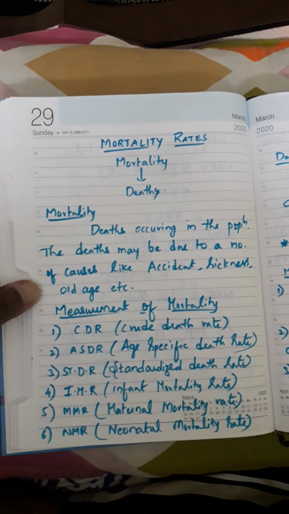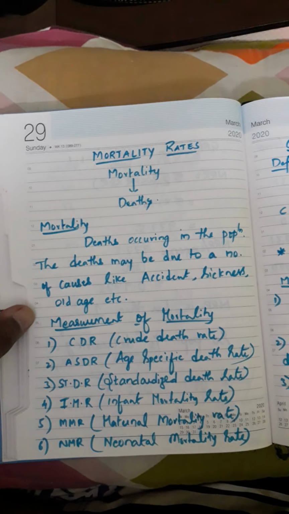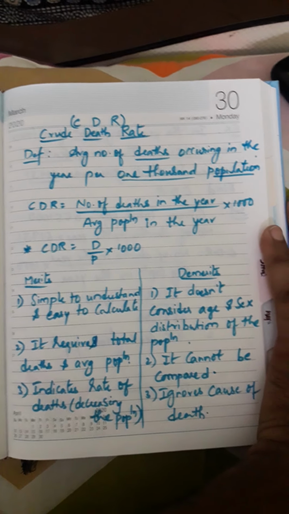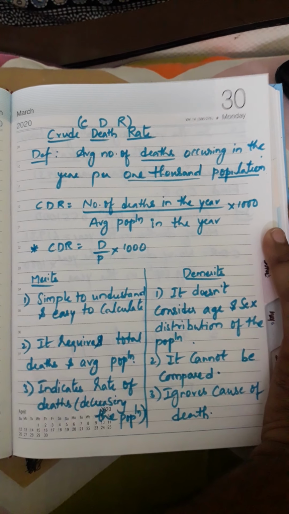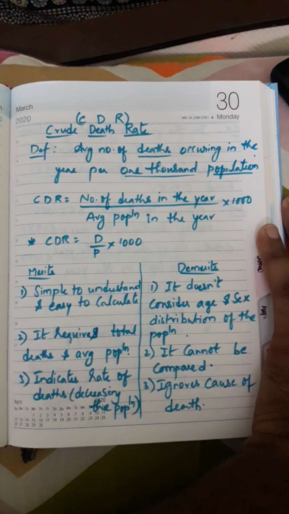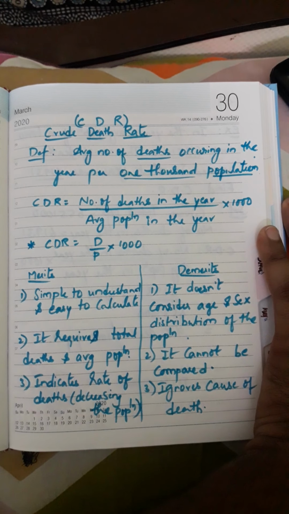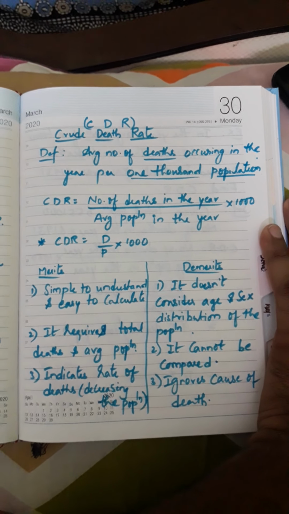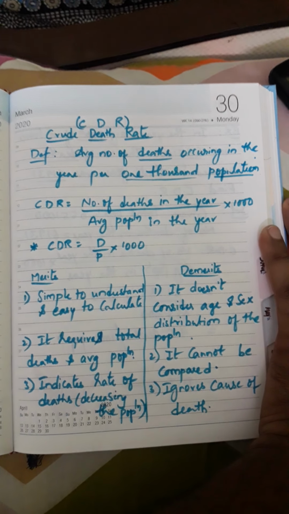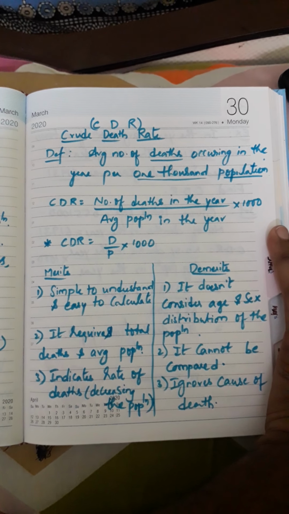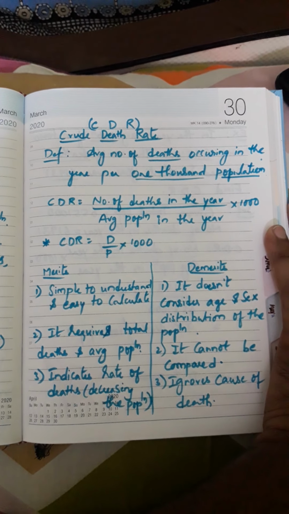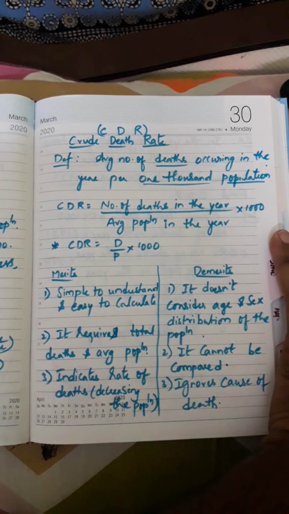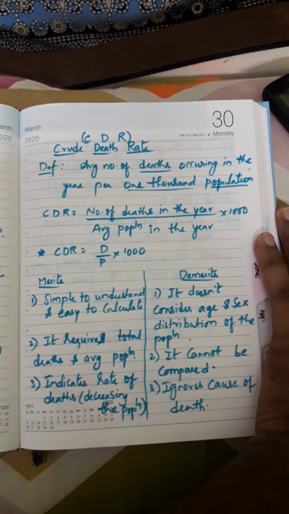Yes, here comes the first method, CDR, crude death rate. In the fertility rates, we have seen CBR, crude birth rate. Now here, crude death rate we are seeing. What is the difference between these two? Very silly question, right? There it is births and here it is deaths, sir. Yes, that is absolutely correct. It seems to be very simple, silly.